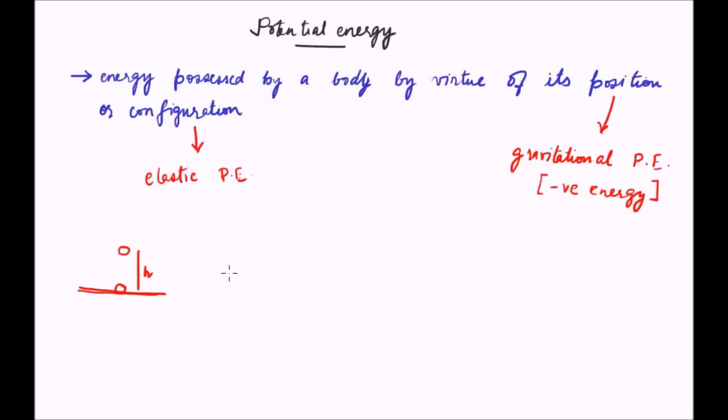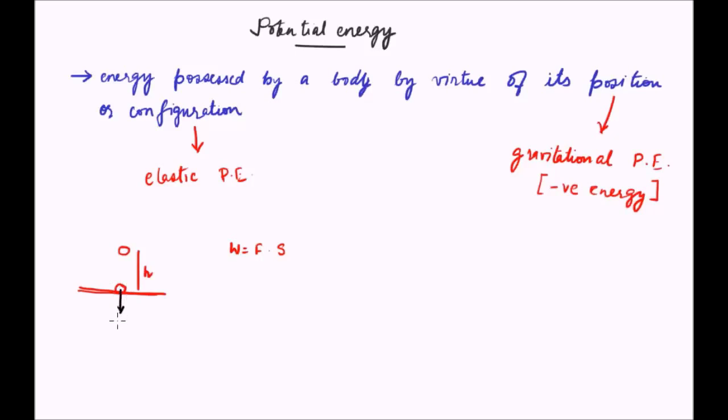We know that work is equal to force times displacement in the direction of the force. Now for any body, the gravitational force is acting downward.